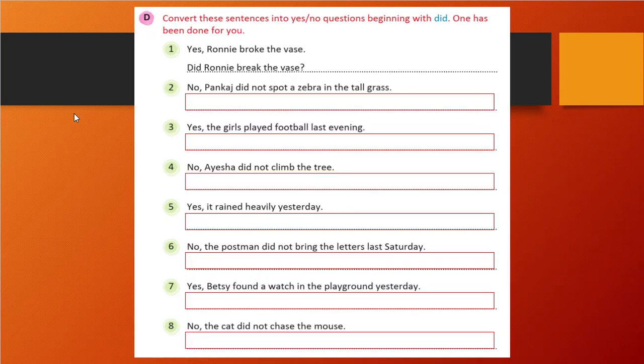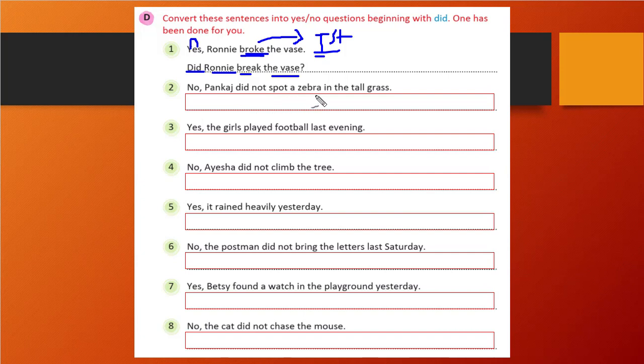There is D. What do we need to do? We need to create the question for a yes or no answer. And we will create it with did. So you see the first exercise. See, this is even easier. Yes, Ronnie broke the case. Then in the place of broke, we will convert this verb to the first form. And then we will add did. Then Ronnie, and the first form of broke is break. Yes, that's it.